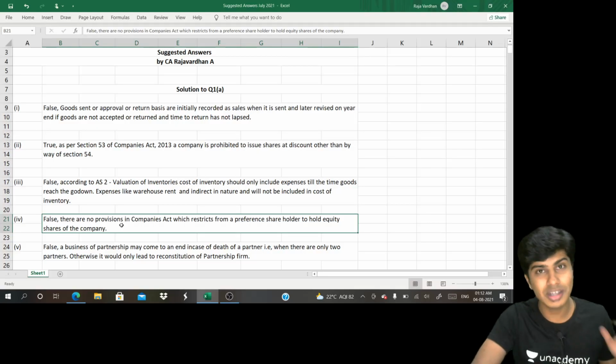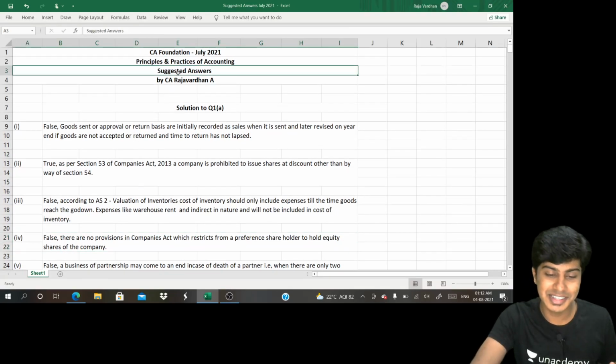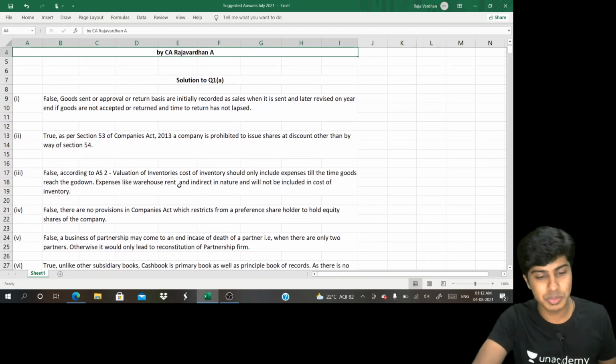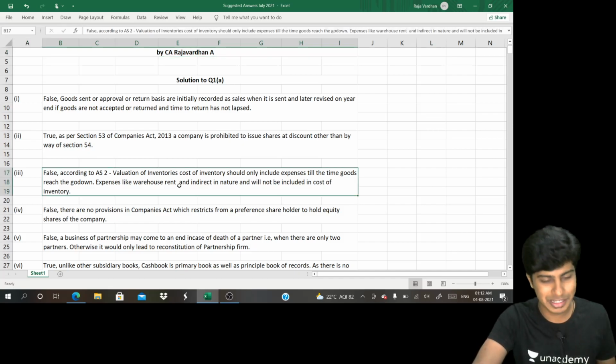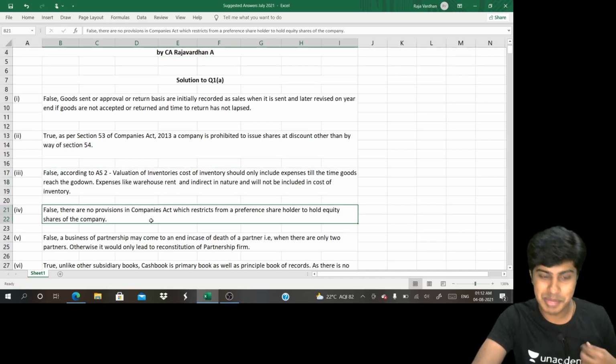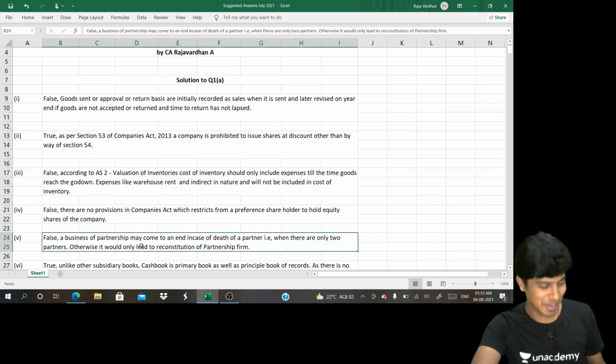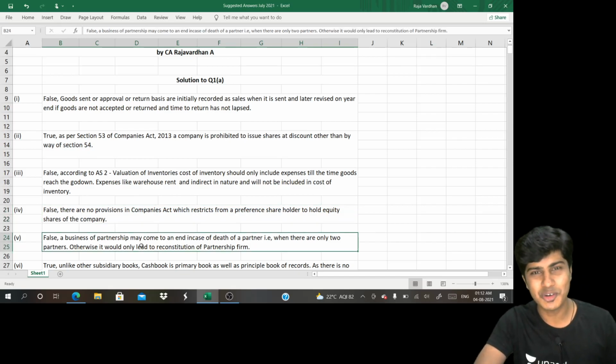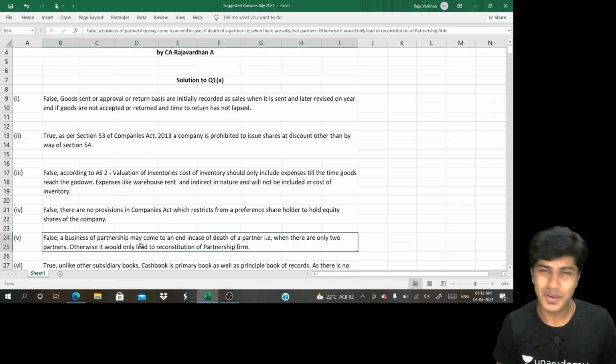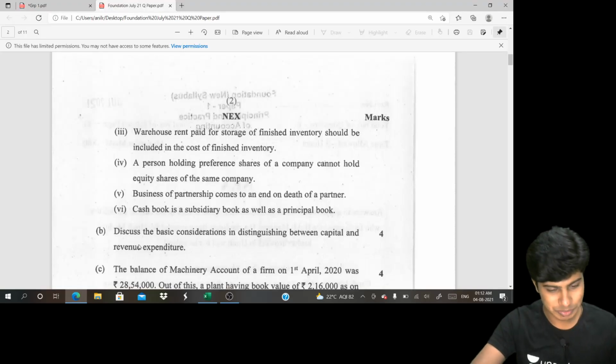All these answers are not issued by ICAI. These are suggested answers by me. I expect these to be the answer. If there is any fair amount of difference between the answer that I quote here and the ICAI publications, I will be more than happy to accept it. But as far as I'm concerned, these are the answers. I've been doing it for quite some time now, writing the answers before the suggested answers are issued by ICAI. I have not really come across a situation where I was in trouble because of my answer being very different from ICAI's answer. So, you guys can trust me on this note. Yes. Let's get going to the next question.